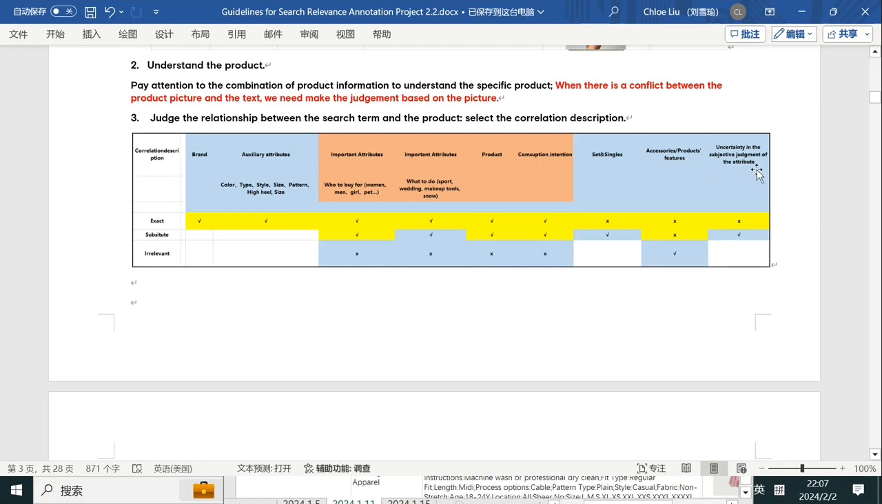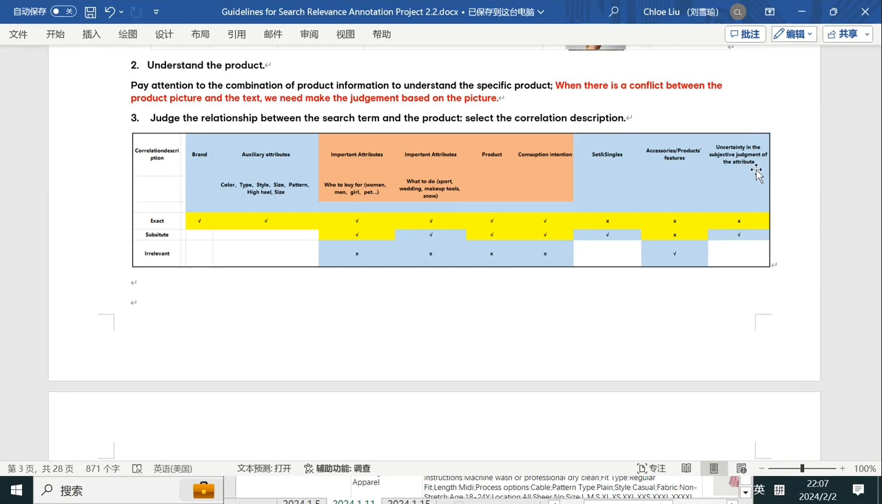And next one, uncertainty. So for example, there is an adjective like sexy, and different people have their own definition of sexy. So we cannot mark it as exact because we have different opinions about this word. So if the search item is an adjective, we cannot make sure of the definition of it. We can mark the relationship between the search item and the product as substitute.